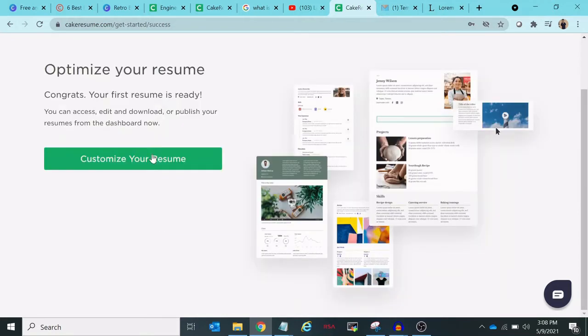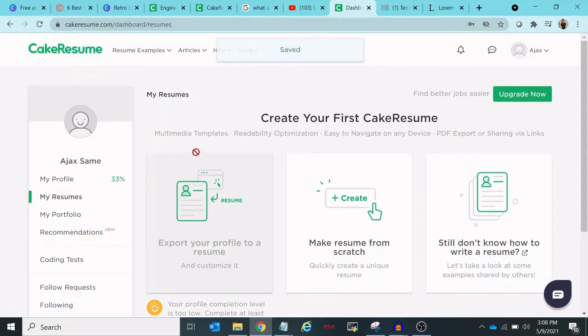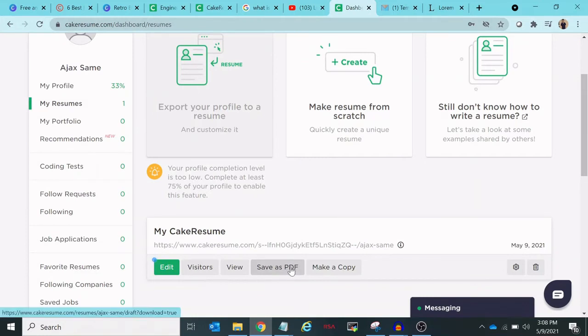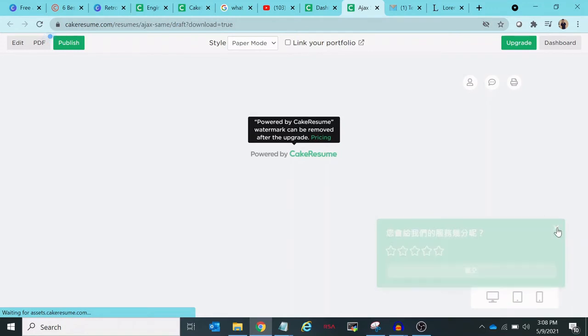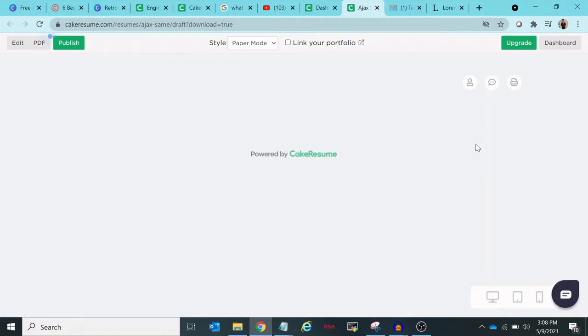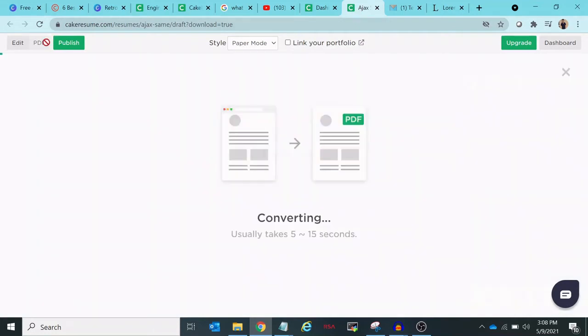Click on next. So here click on customize your resume. Okay, so here we can see save as PDF. Once you click on that, it will move you to the next page. There you will find the PDF option in the top left corner. So you can click there.